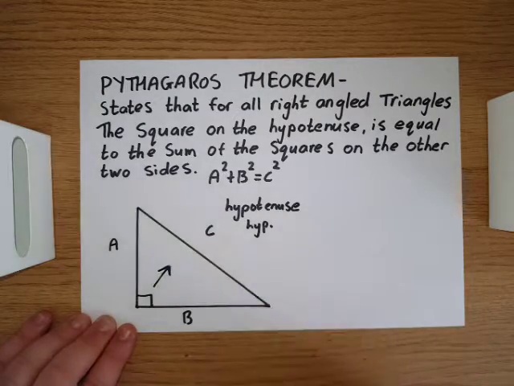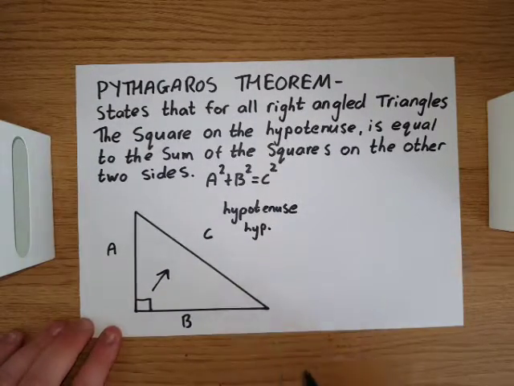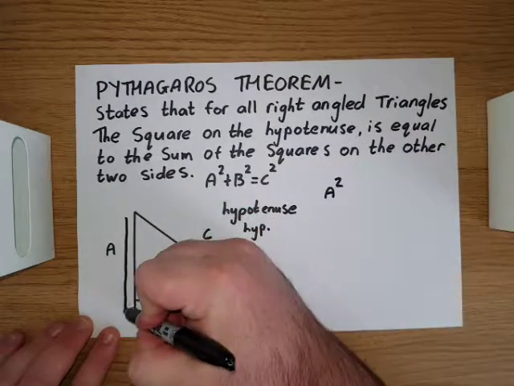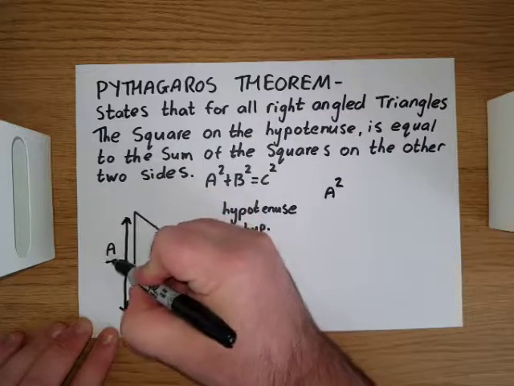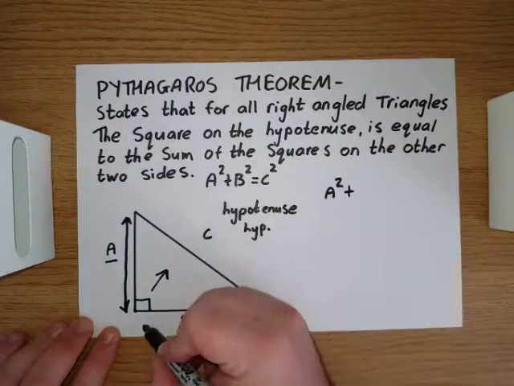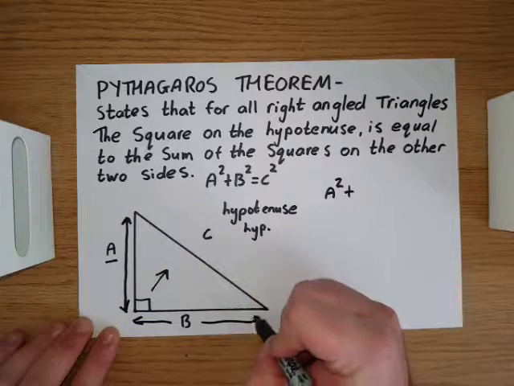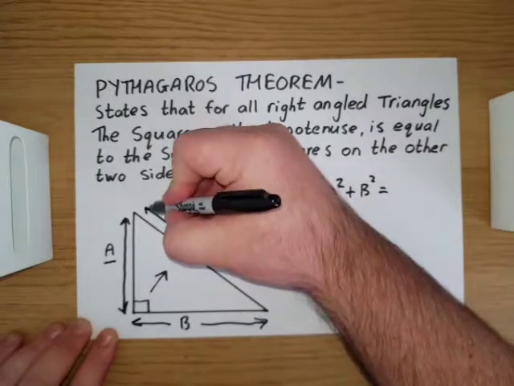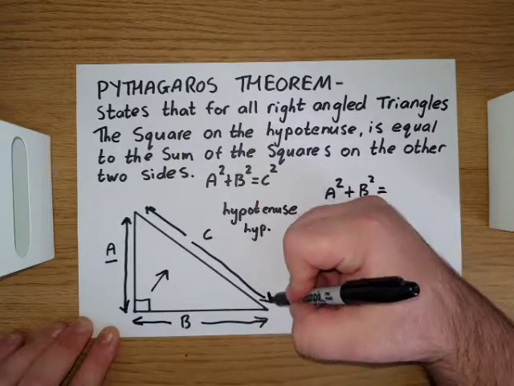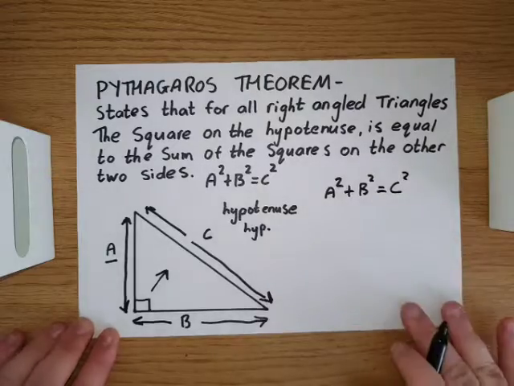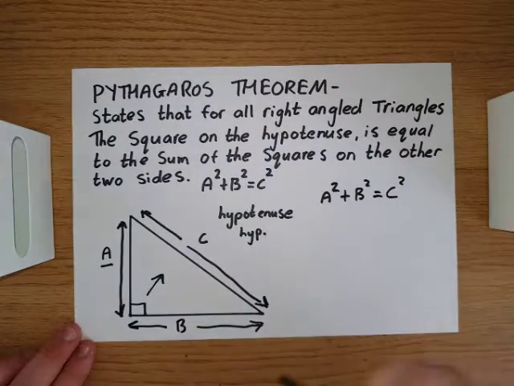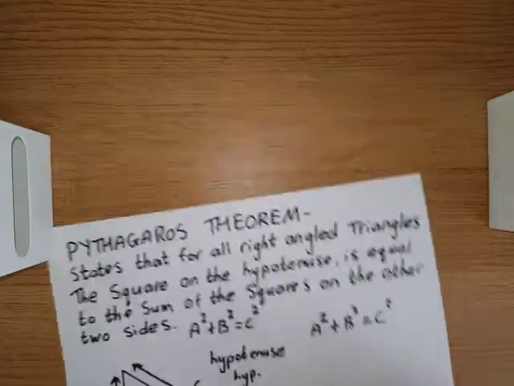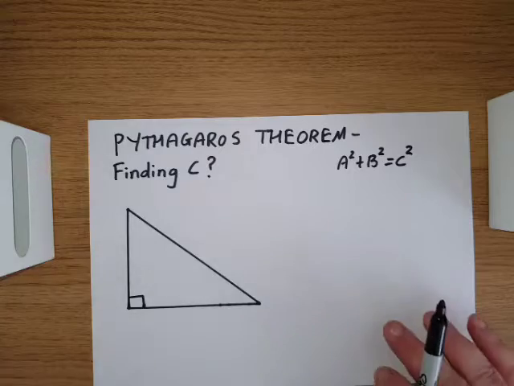So there we have it, we've labelled the triangle. We have A, B and C, and Pythagoras states that A squared, so that's the length of A here squared, plus the length of B here squared, will equal the length of C squared. So we're going to look at some examples to show you how you would use the formula A squared plus B squared equals C squared. First of all, we want to find C.